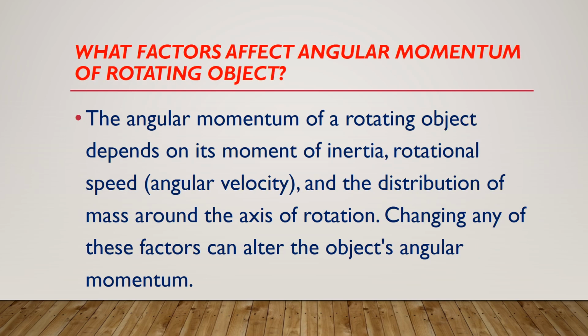What factors affect the angular momentum of a rotating object? The angular momentum of a rotating object depends on its moment of inertia, rotational speed, angular velocity, and the distribution of mass around the axis of rotation. Changing any of these factors can alter the object's angular momentum.